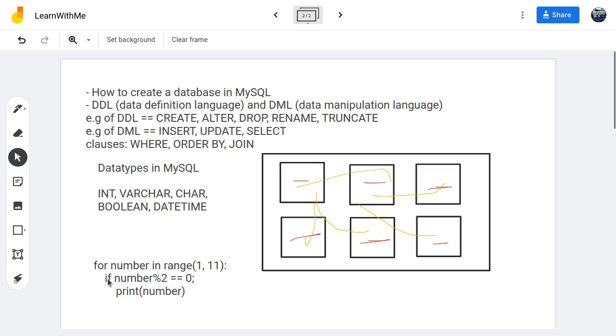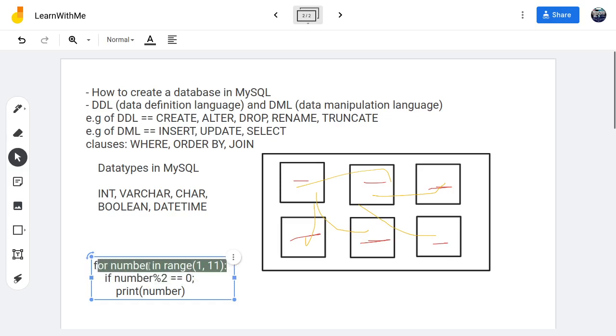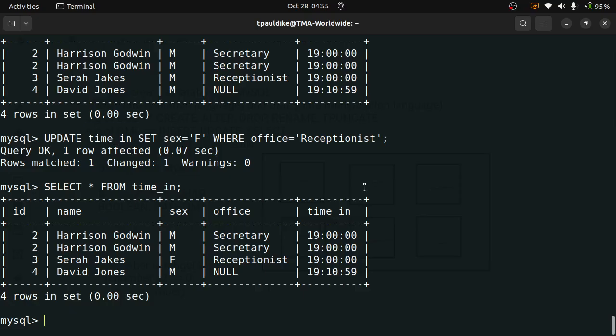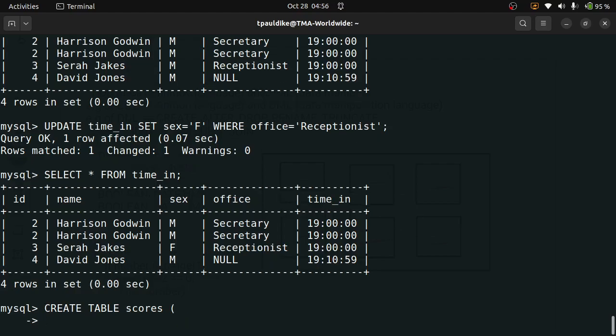So this is like a nested query, a subquery, and this one is the outer query. Alright, let's demonstrate that, and then demonstrate the use of functions. I think I want to create another table to demonstrate that. Let's use a student table that has scores. Let me create a new table here. And so I'll say create table, I'll call it scores. Okay, I want you to have a column ID. Now I can have this on different lines, it must not be on one line. So ID, I want the ID to be integer.